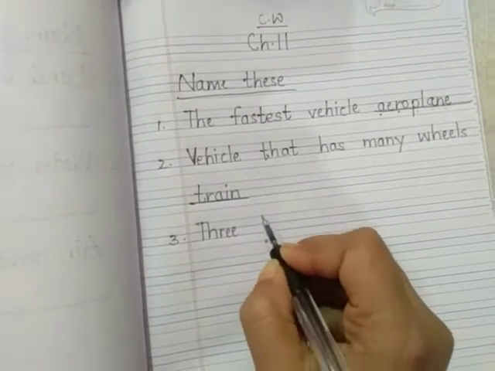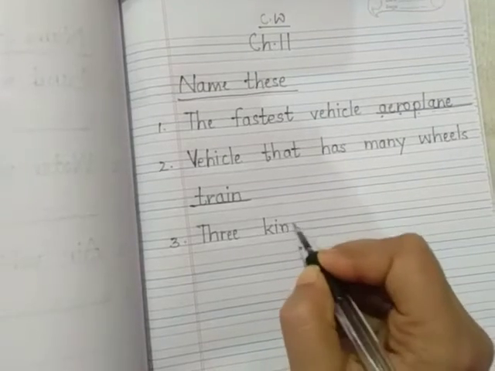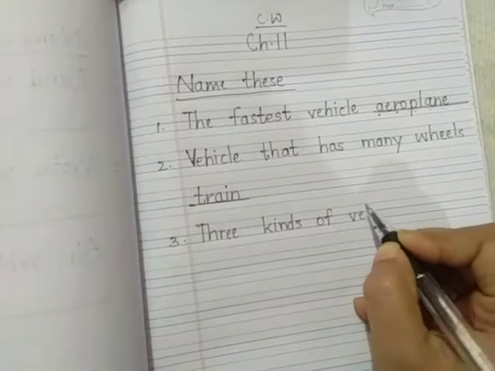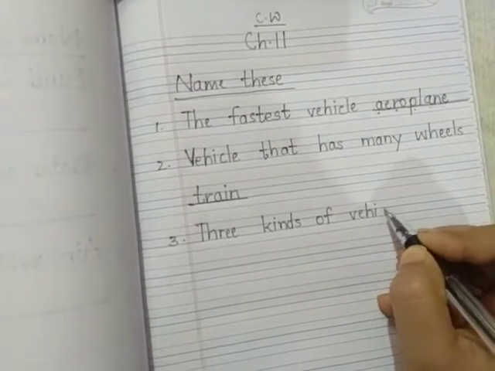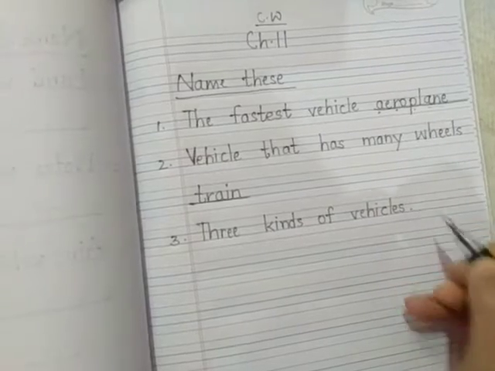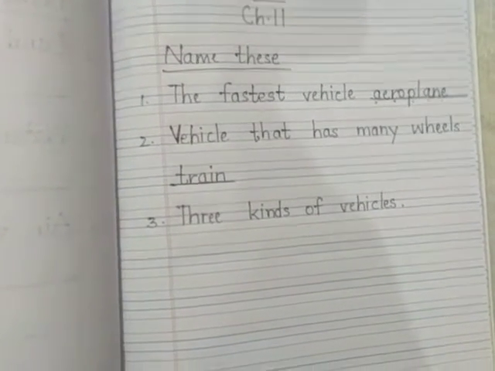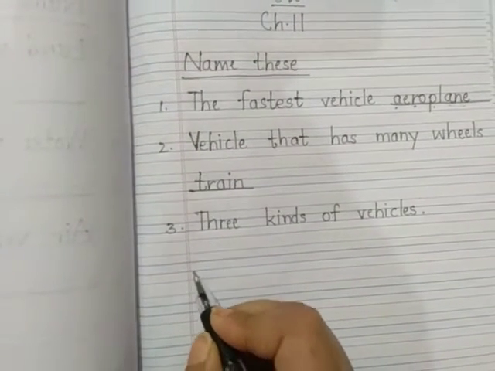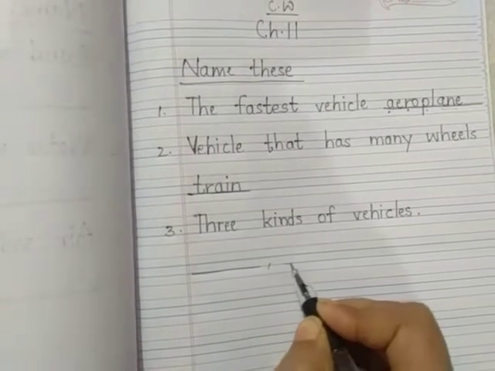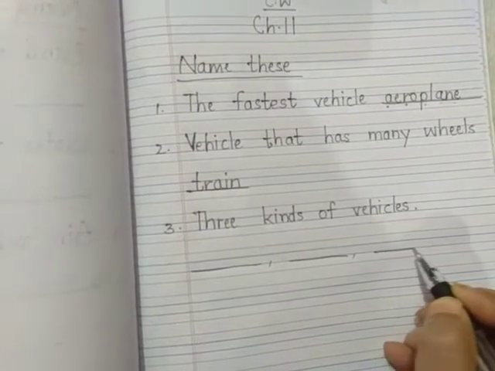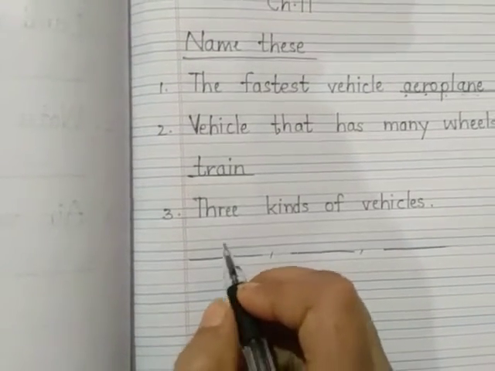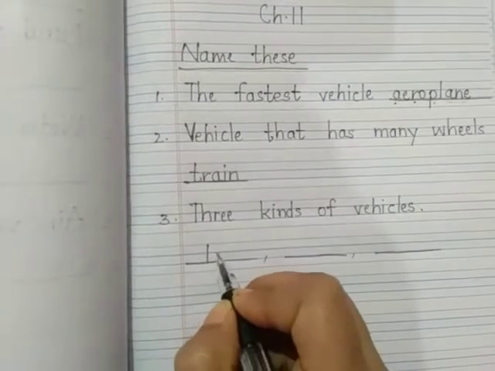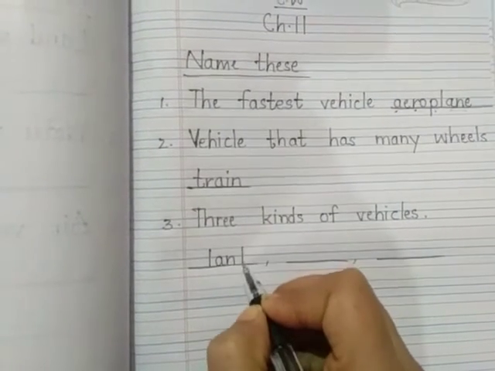3 kinds of vehicles. Now we need to write 3 kinds of vehicles. हमने पढ़ा है ऐसे? Yes, we have learnt it. Dash, comma, dash, comma, dash. So what are the 3 kinds of vehicles? We know it.